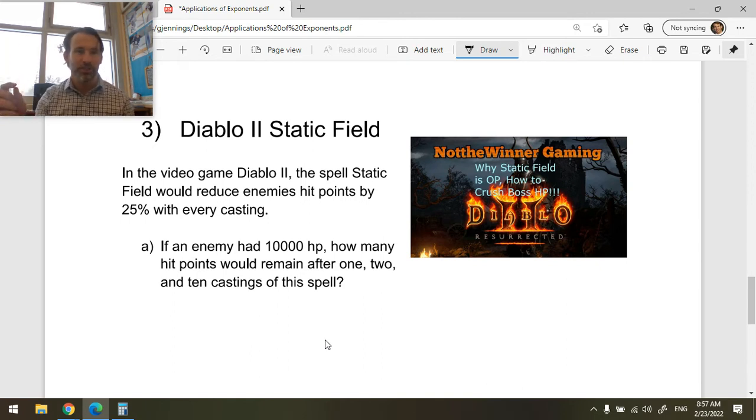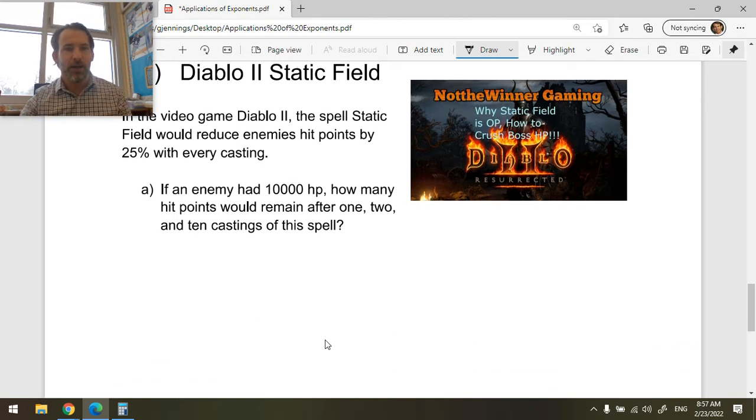So if you're hitting a monster with 10 hit points, it did 2.5 damage. It did hardly anything. But if you hit an enemy with 100,000 hit points, then it would do a great number of hit points of damage. So it was a very powerful thing to use correctly. Let's see some of the ways that you could use this.